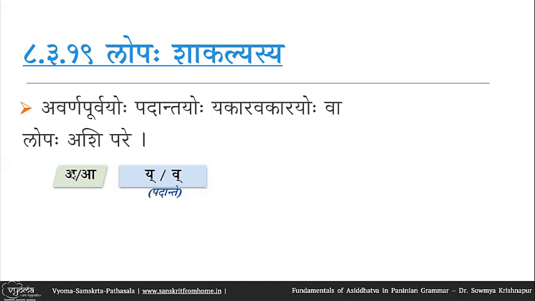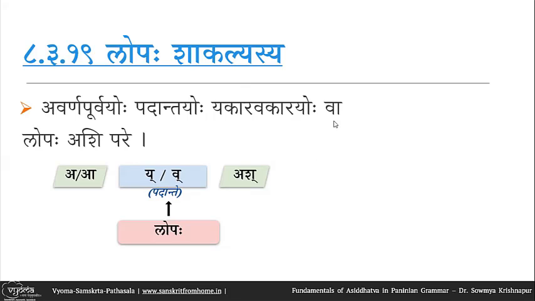That is, basically we have ay or ay, similarly av or av at the end of a pada, and following ashi pare. So when followed by an ash letter, ash is a pratyahara which combines ach and hash. So all swaras and mridu vyanjanas. So when this is the configuration, the yakara or vakara is optionally deleted. Avarna purvayoh padantayoh yakara vakarayoh va lopah ashipare iti sutrarthah.